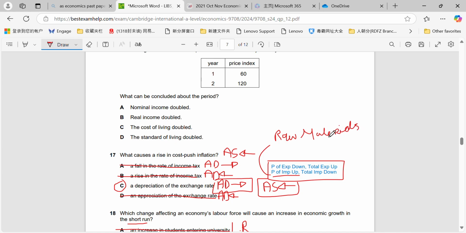And we know that cost push inflation is caused by increases in the cost of production. So as they increase the price of importing them, they still have to import them, and therefore their cost of production will rise and domestic inflation will be increased through cost push inflation.